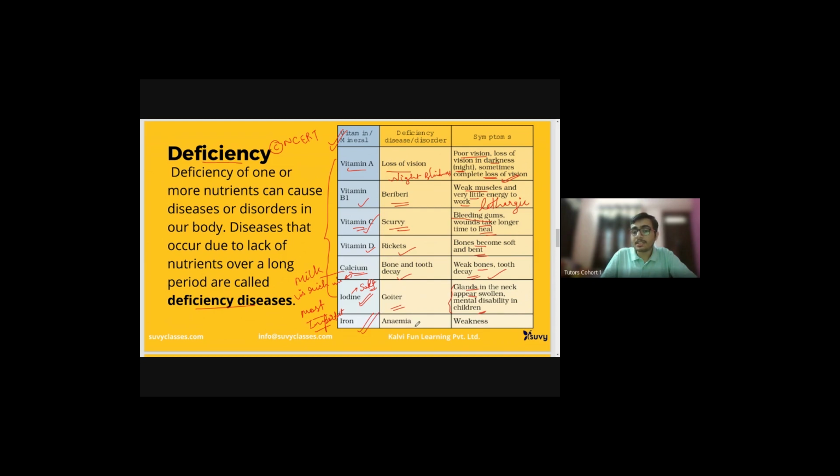Iron deficiency will cause anemia. Anemia is a blood disorder, this is anemic condition. So that's again very, very dangerous, and it will cause weakness in the body.